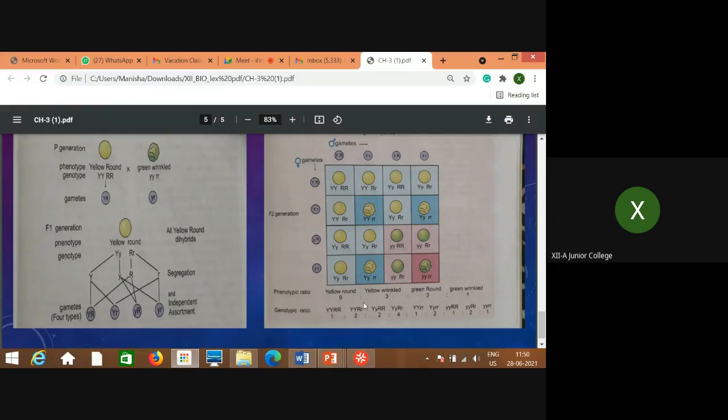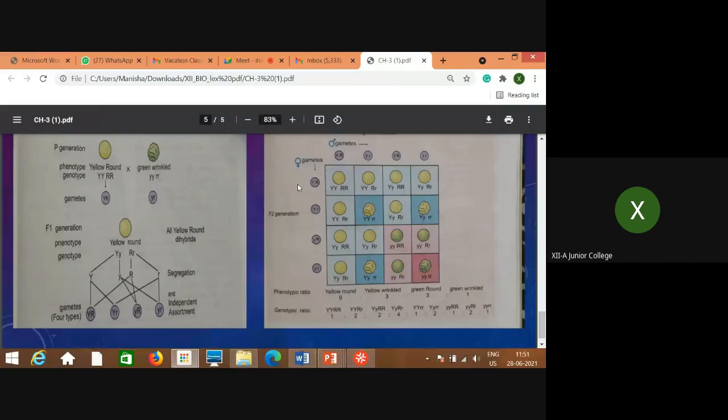We'll not talk about it. Just observe now to understand this law. What is the law? Whatever forms are taken as parents, when two characters are considered, the individuals which are produced are assorted independently, not exactly similar to their parents. How is it proved here? See, parental forms are yellow round and green wrinkled. But here, how many types of individuals are observed? These are yellow round and this is green wrinkled. 9 yellow round, which is the dominant character, and green wrinkled only one. But along with these two, more forms are observed. That means yellow wrinkled and green round, which are not seen in the parents, right?